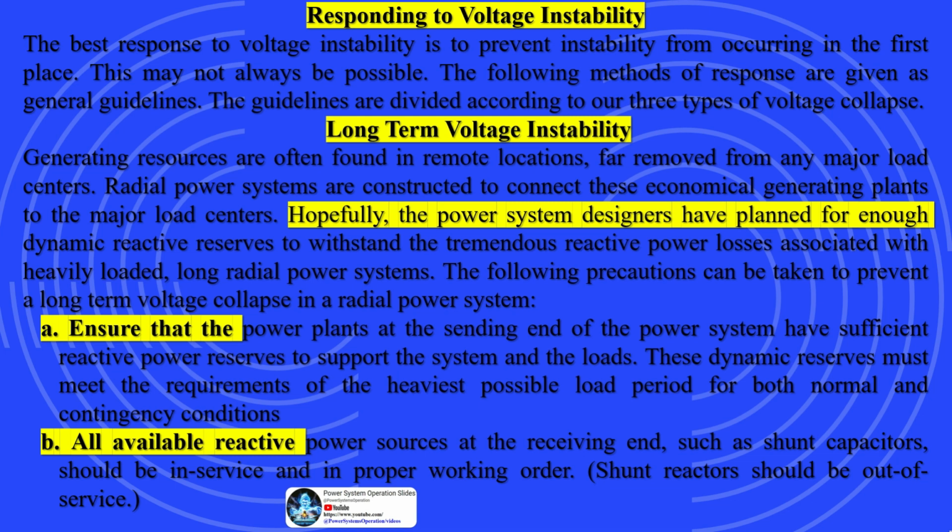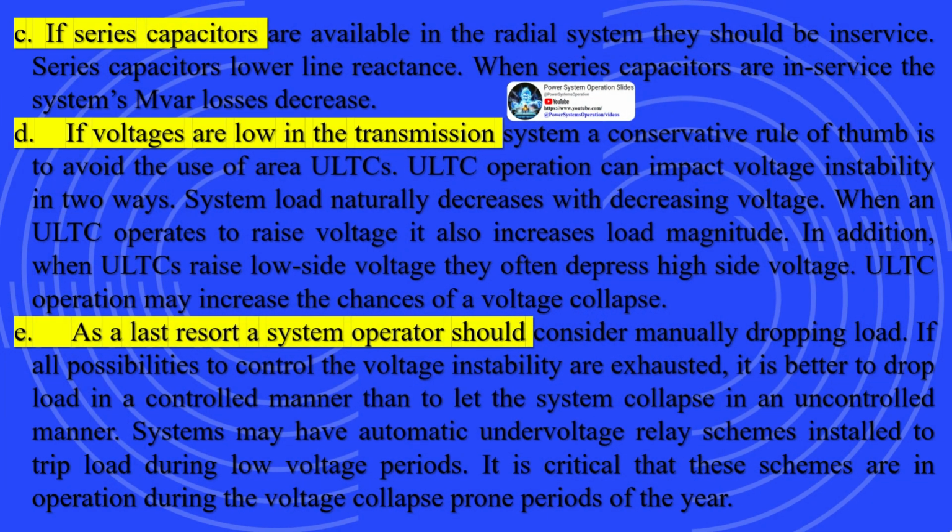D. If voltages are low in the transmission system, a conservative rule of thumb is to avoid the use of area ULTCs. ULTC operation can impact voltage instability in two ways. System load naturally decreases with decreasing voltage. When an ULTC operates to raise voltage, it also increases load magnitude. In addition, when ULTCs raise low side voltage, they often depress high side voltage. ULTC operation may increase the chances of a voltage collapse.